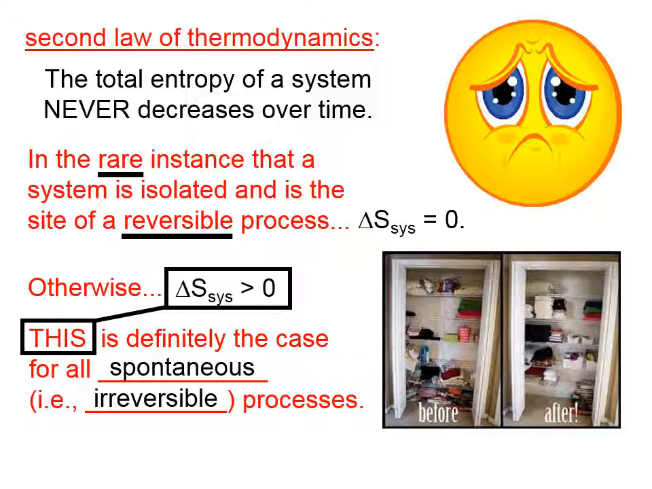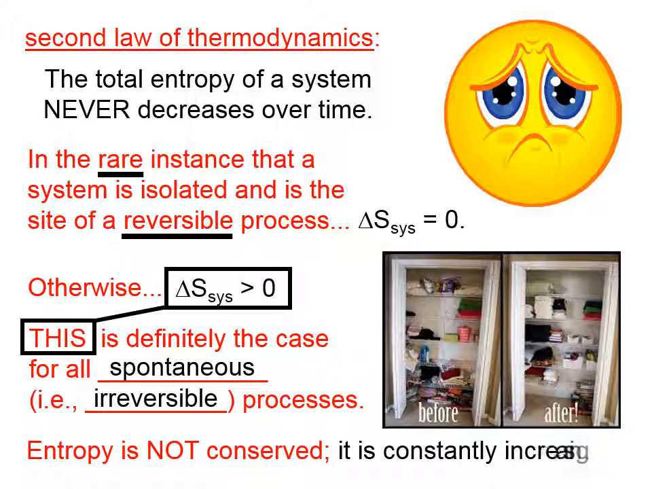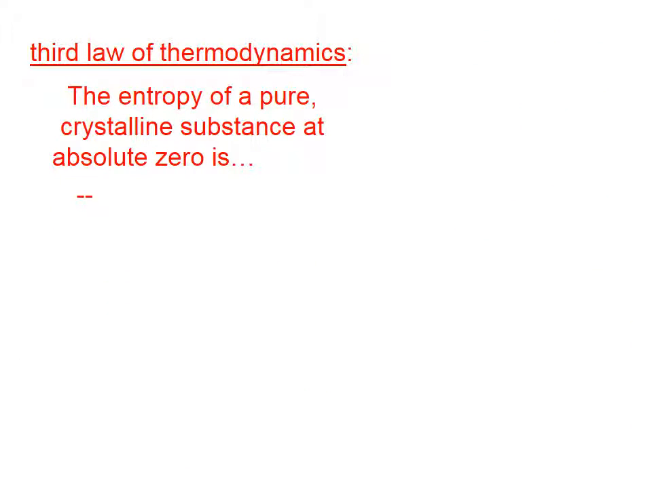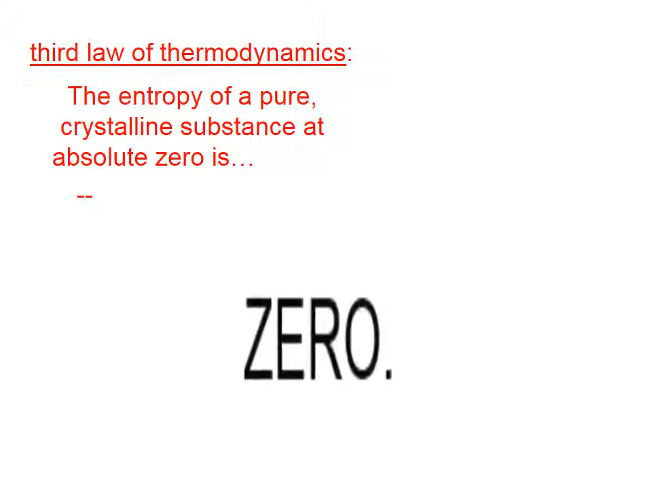But it took work to do that. Somebody had to straighten all these things, throw things out, and in doing that, the room warmed up because energy was released in that process. And if we could somehow quantify all of those entropy changes, we would find that in total, while the closet entropy has decreased, the entropy of the room, and in fact the universe, has increased. Unlike energy, entropy is not conserved. It's constantly increasing.